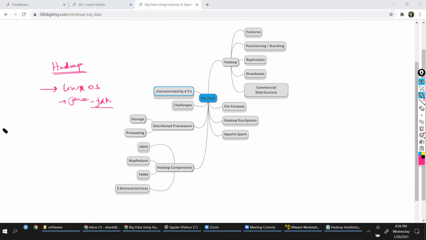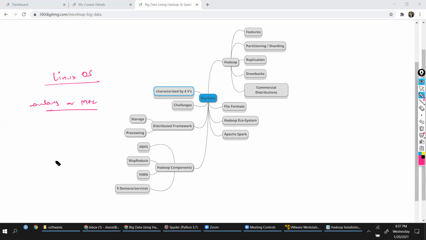So first, let us try and understand Linux operating system. We'll go step by step. Now, a lot of people don't know Linux operating system. I understand that, so we will be walking you through it, right? We will be going through Linux operating system as well. So in order to get Linux operating system, what should I do? Because the operating system that we are using currently is either Windows or Mac, right?